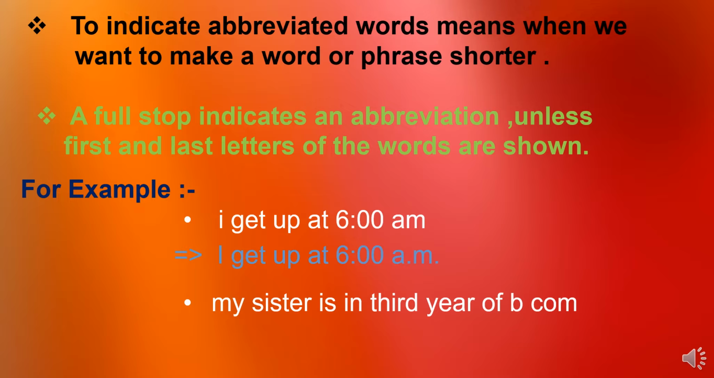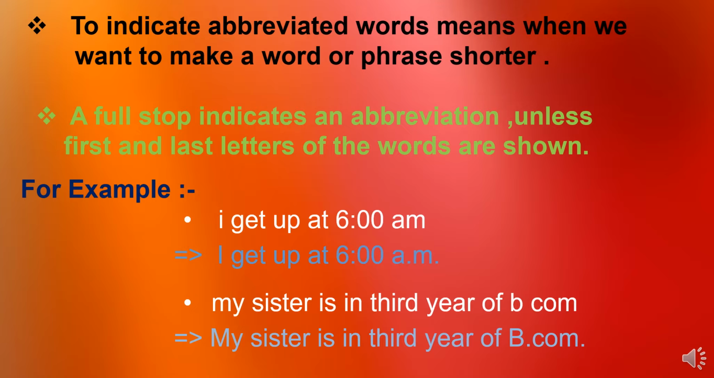So at that time what will we do? After bachelor, we use B. We take a B from bachelor, then put a dot, and whatever the degree is, commerce, science, we put the short form of the degree at that time. So here we will write the first letter capital, after B put a full stop, and then again a full stop after COM. So my sister is in third year of BCom. BCom means Bachelor of Commerce, a particular name of the degree, that's why we write B as a capital letter. So this is the way we are going to write.